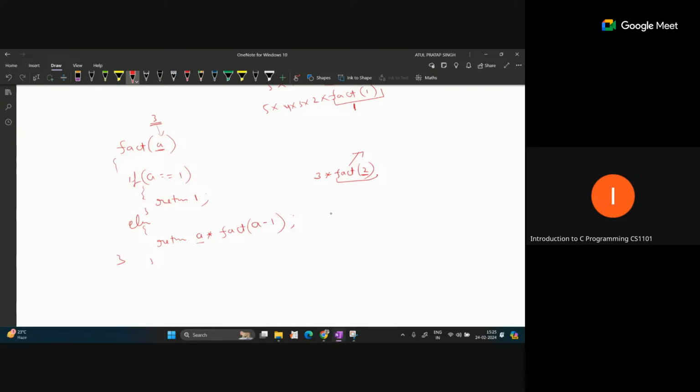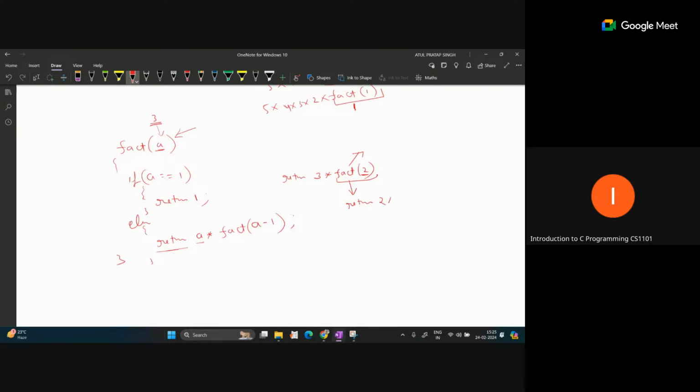In the new function call, a will become 2, so the first if statement is not true, and then the else statement will run. That means this function will execute the return statement again: return a, and at this time the value of a is 2.